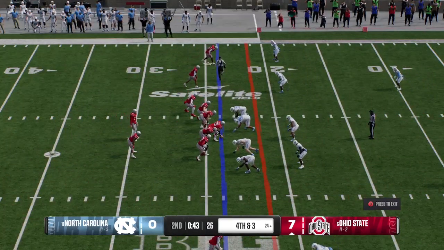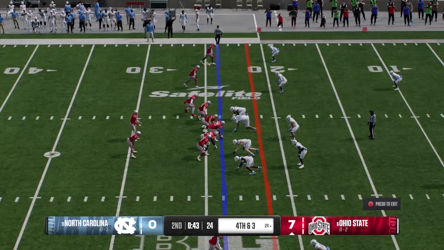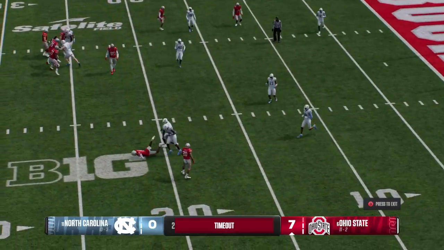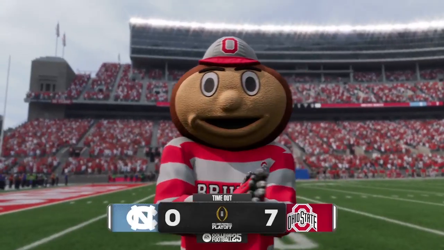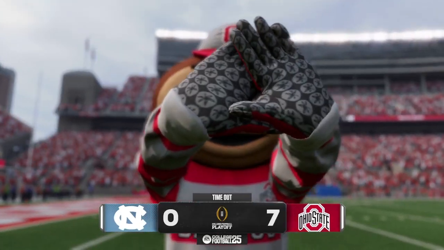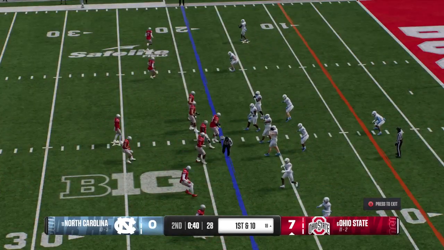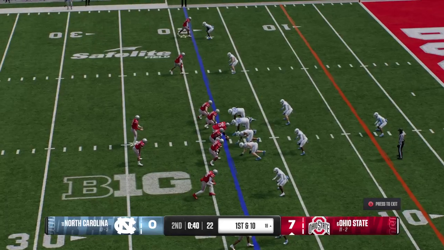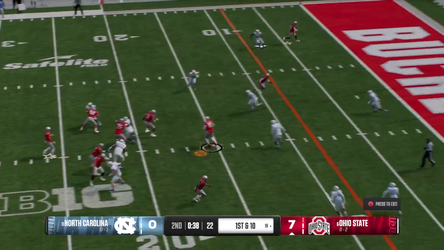Timeout is called to talk strategy late in this close game with halftime approaching. Trying for a fourth down completion. Makes a quick catch. The offense will now quickly spend a timeout. I thought the defense did a pretty good job here on this fourth down, but how about the quarterback? Throws an absolute laser to get that one in there for the first down.